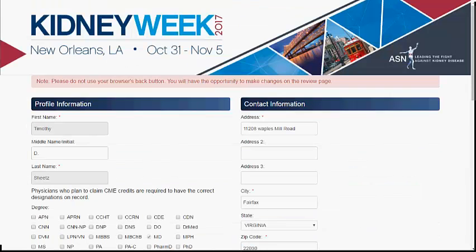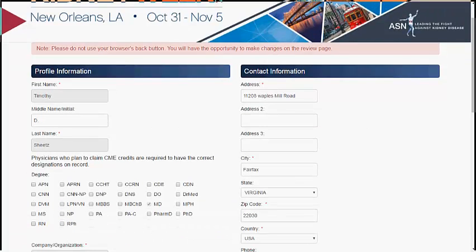This page is the contact page. Please fill it out completely. Note that fields marked with an asterisk are required fields.